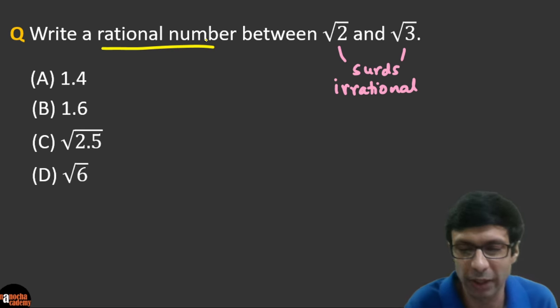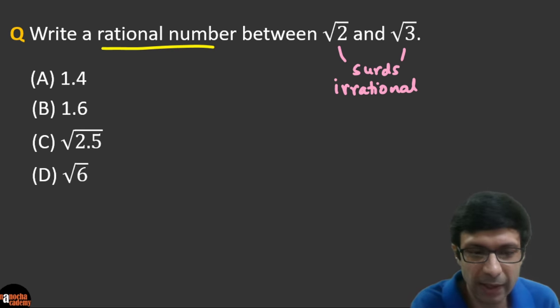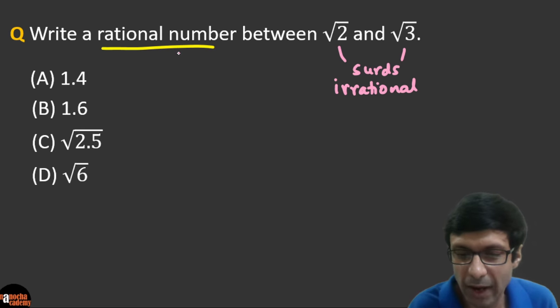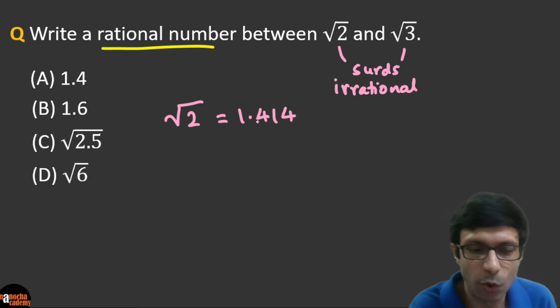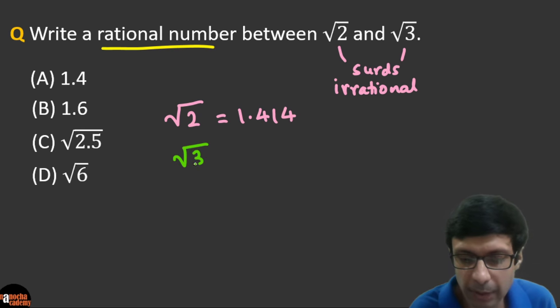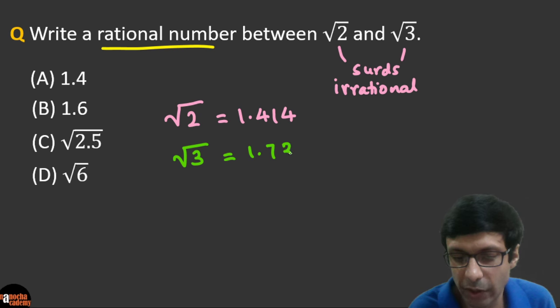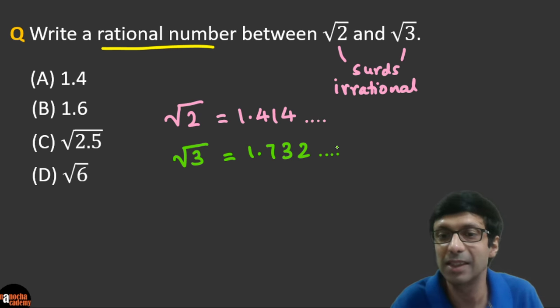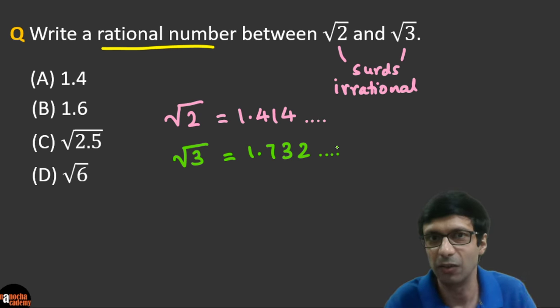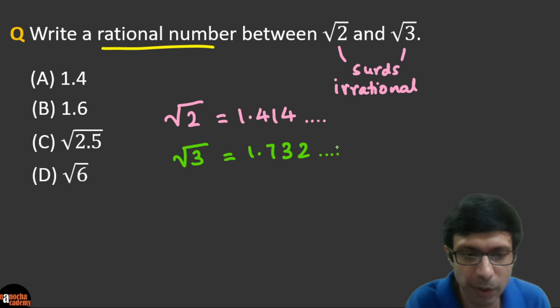What is the technique of doing this question? The first thing is we need to find a rational number between square root of 2 and square root of 3. We know that root 2 is something like 1.414, and the value of root 3 is something like 1.732, and this keeps going on. This is just the approximate value because these are irrational numbers. They're non-terminating and non-recurring. They'll continue on and on, but we need to find a rational number between these two.